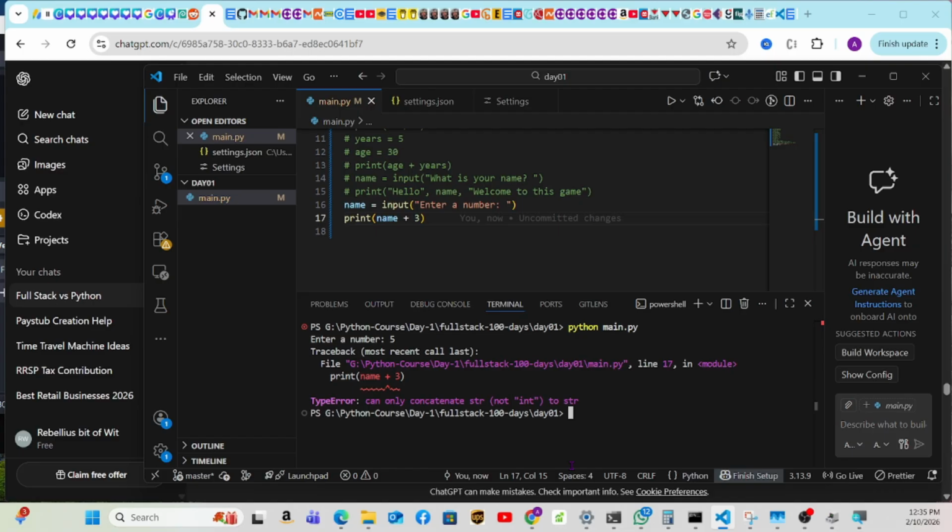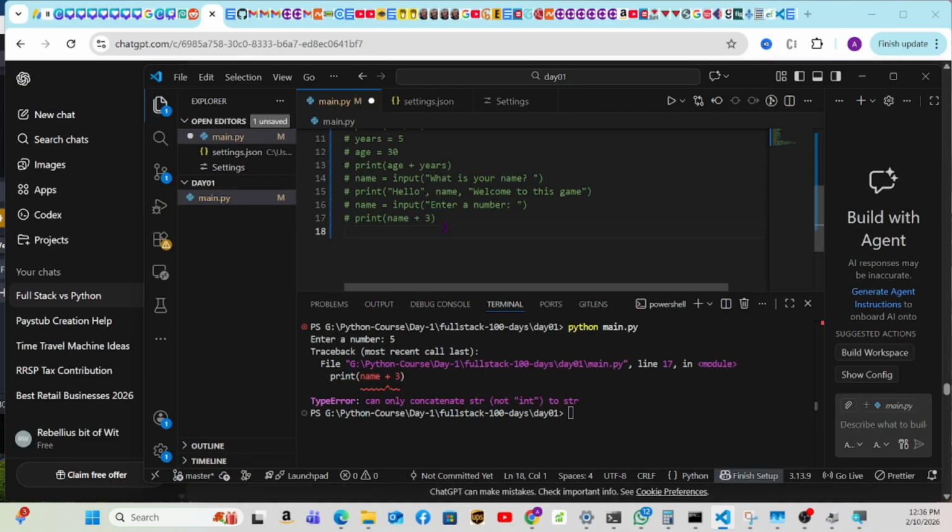I hope you got this concept. So this is going to give you an error: can only concatenate string, not int, to string, because now we're adding an int to a string, so it's not letting you go. All right, so we learned something here.